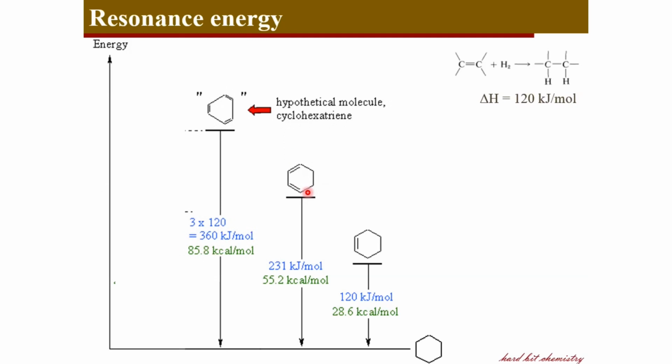And if you consider the theoretical molecule cyclohexatriene, you expect three double bonds, so 3 times 120 kilojoules per mole, that is, we expect 360 kilojoules per mole to be the heat of hydrogenation for this molecule. But the actual, practical counterpart of this theoretical structure, benzene, when you measure the heat of hydrogenation, we end up with 208 kilojoules per mole, which is far less than this 360 kilojoules per mole, which is our calculation.